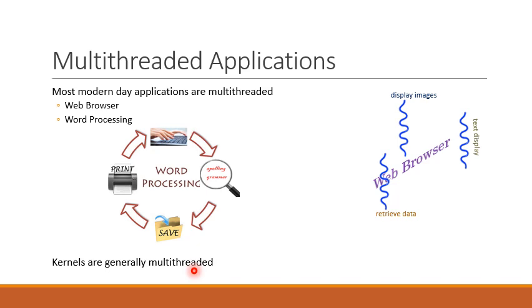For example, there might be a thread that deals with interrupt handling, yet another thread might deal with the memory requirement for the process. There might be another thread that would keep looking for the free spaces in the memory. So kernels are generally implemented or designed using multi-threaded architecture.